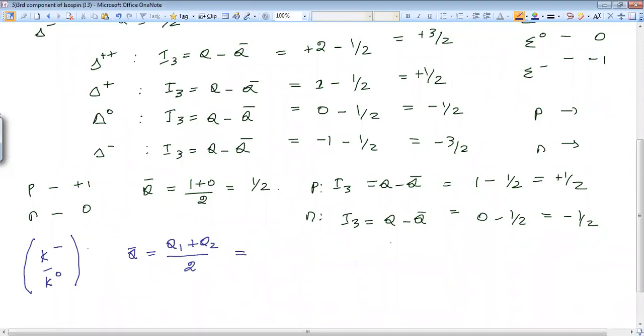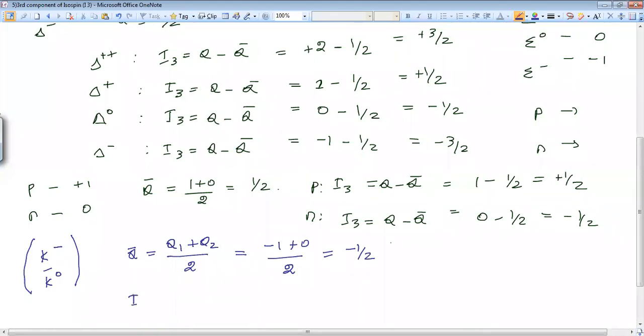What is the charge of the first element? -1. What is the charge of the second element? 0. This 0 indicates it has no charge, divided by 2. So what is the average charge? -1 by 2.